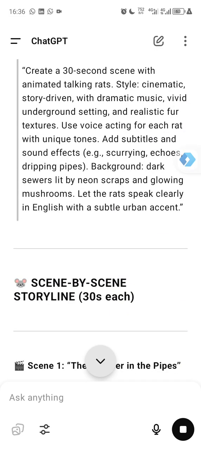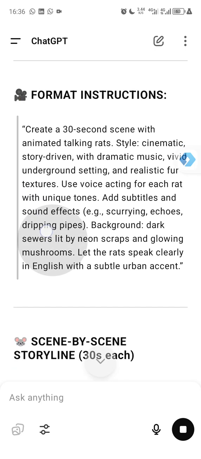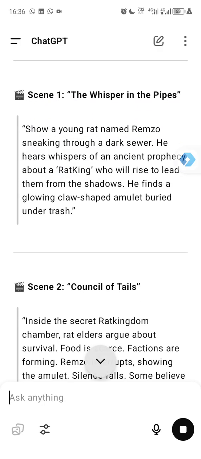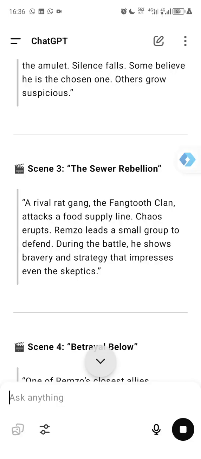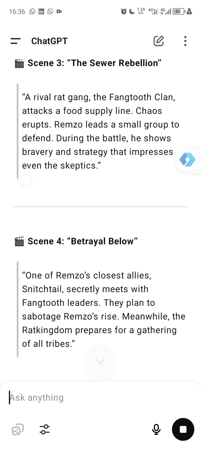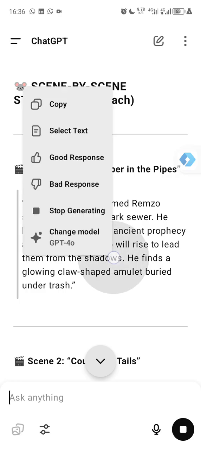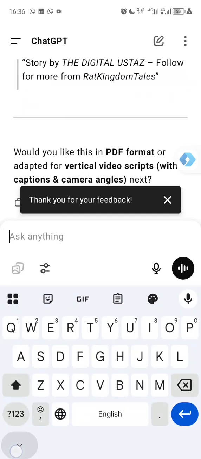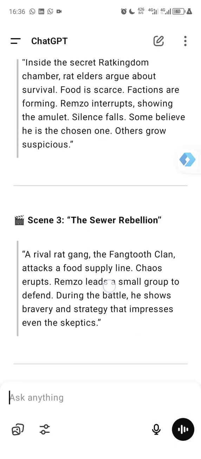You can see here is some short format instruction. So we also have scene 1. You can see scene 1, the whispers in the pipes, council of tales, the rival Vatican. So all these are some prompts you can try. Let me just copy one of these prompts so that we can use it to create the video using InVideo AI.